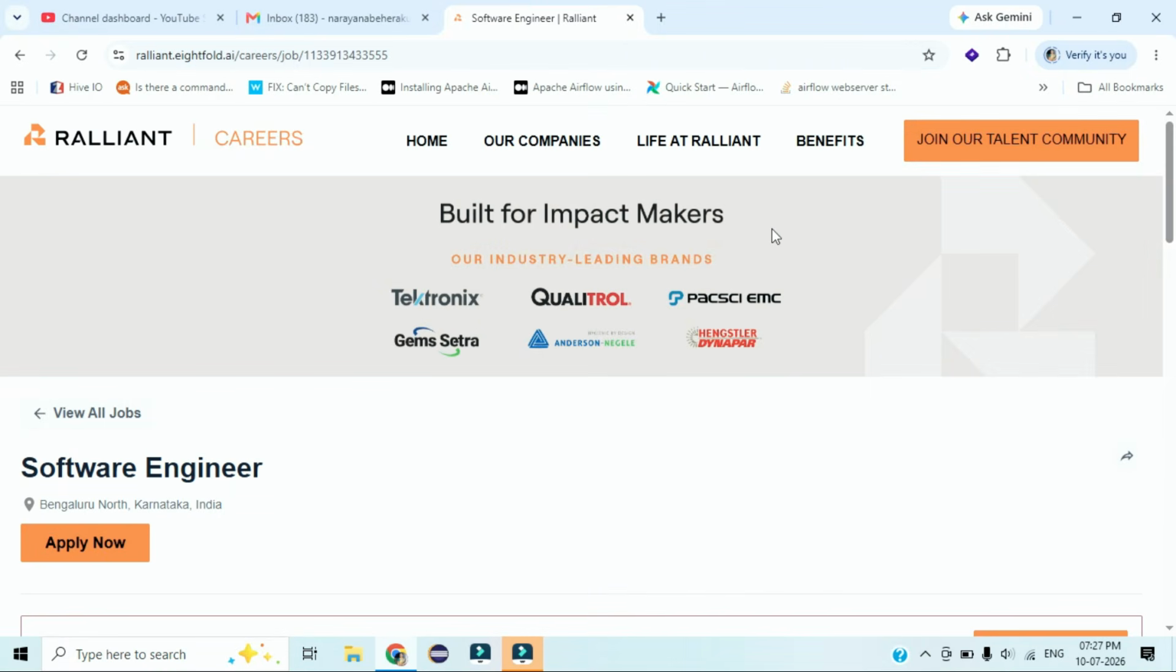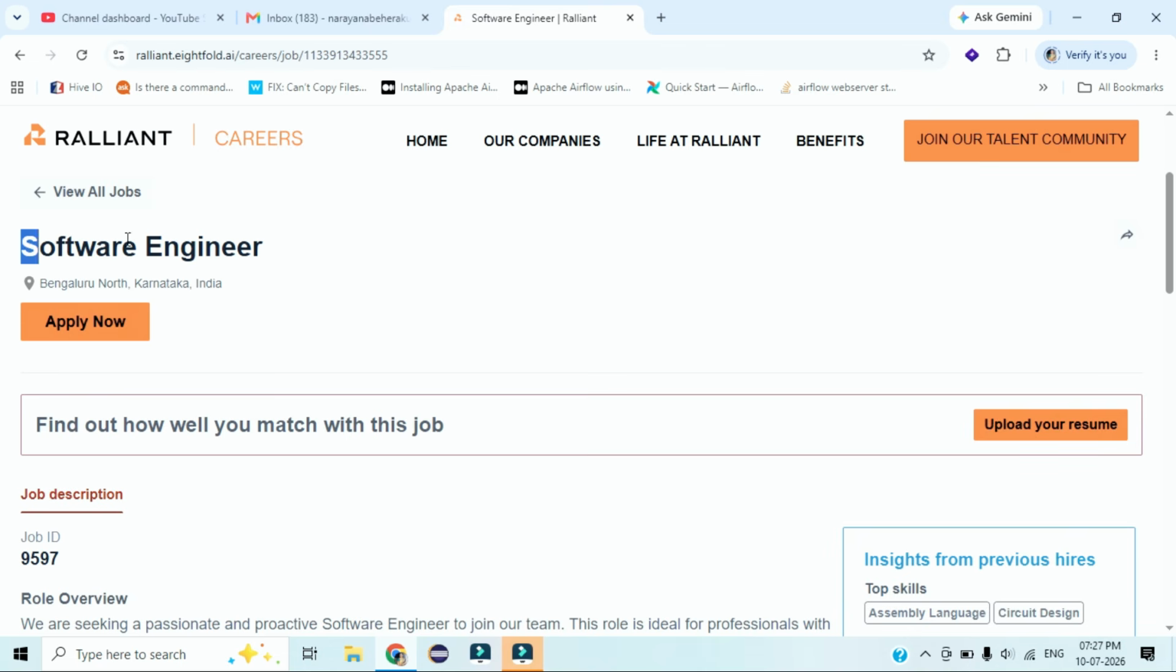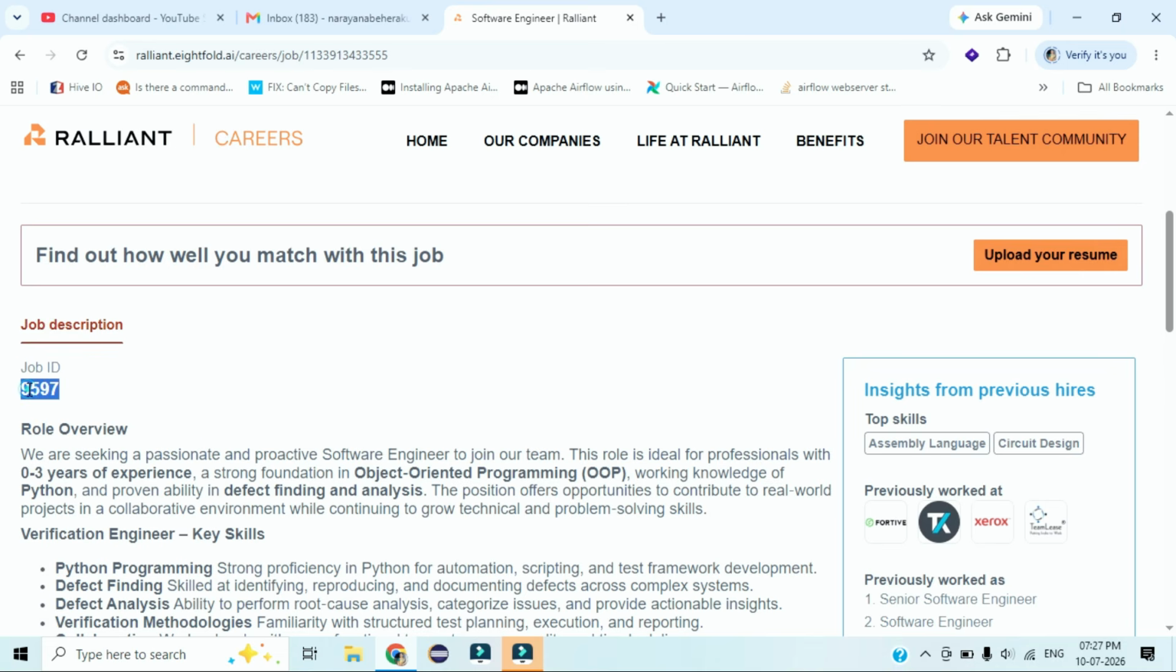Let's discuss the recruitment process and job details. This is the official career page for Ralliant. Let's discuss the job description and recruitment process. This position is for software engineer. The location is Bengaluru. Here they mention the job ID for this position.